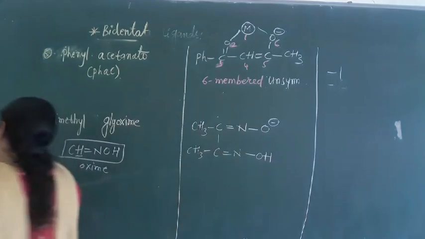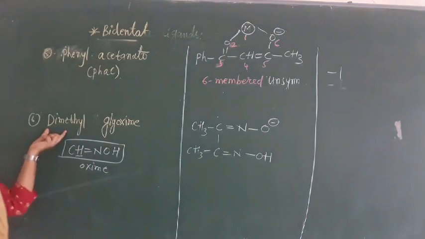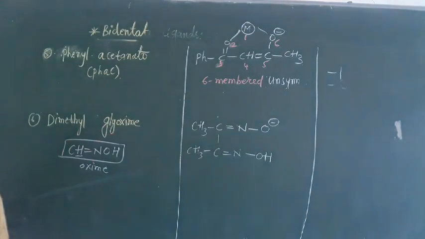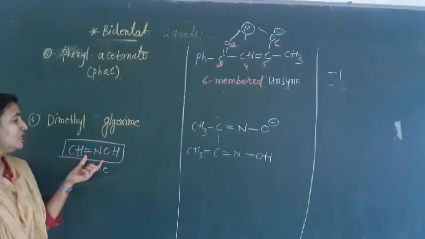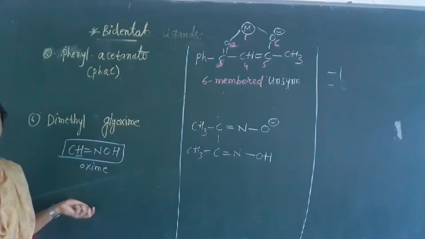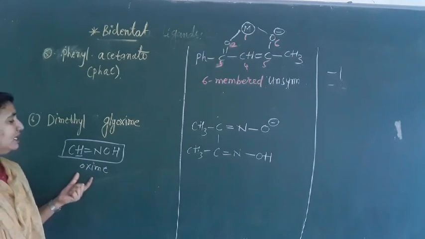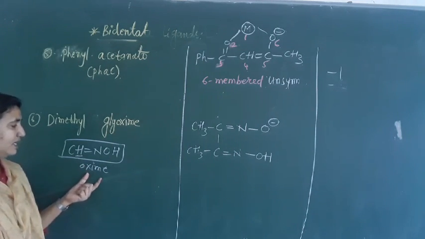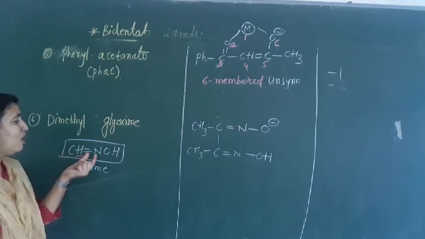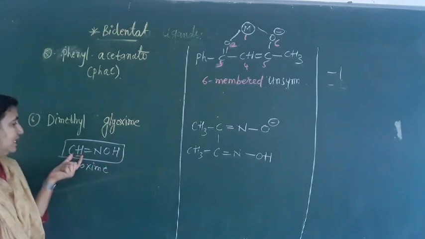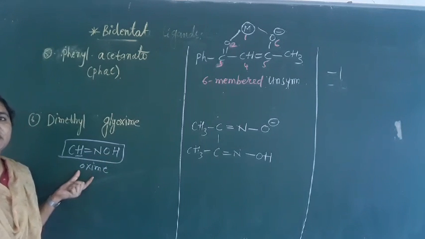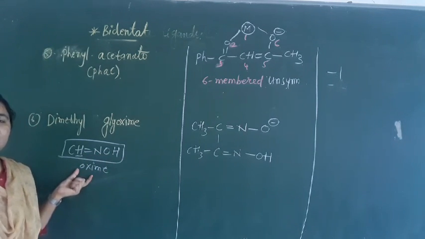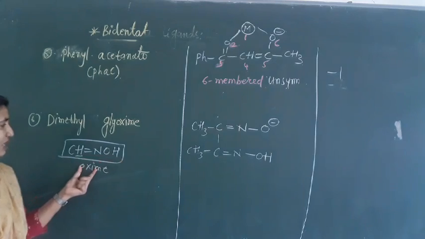What is this one? Unsymmetrical, and the charge is what here? -1 here. Okay, next we have, this one is important, dimethyl glyoxime. Okay, dimethyl glyoxime. So how will we remember this one? So see, remember in organic chemistry, this CH double bond and OH, CH double bond and OH, this is called oxime. What is this called? Oxime. CH double bond and OH, it is oxime.